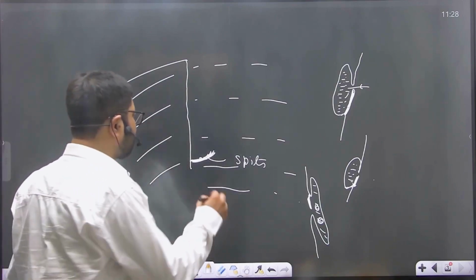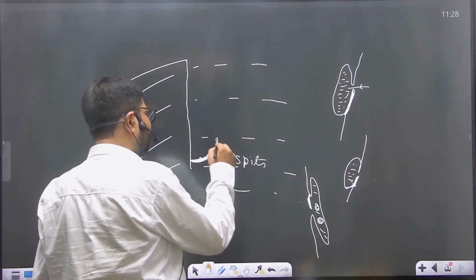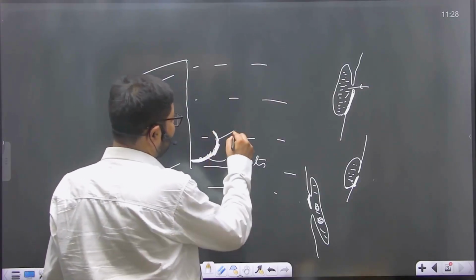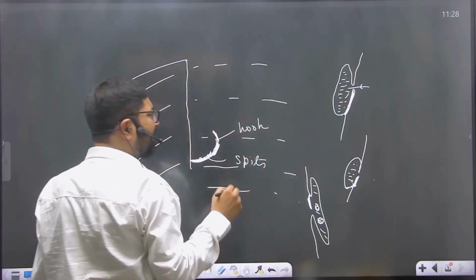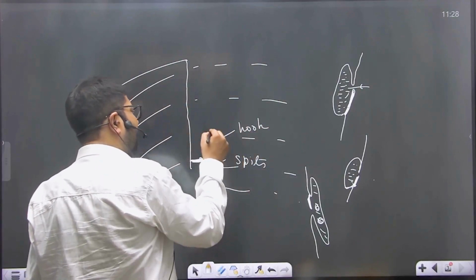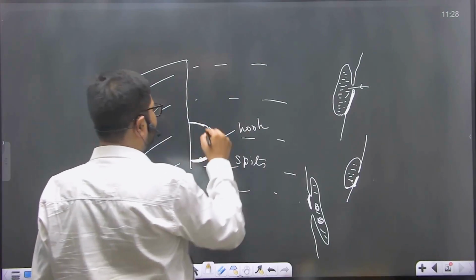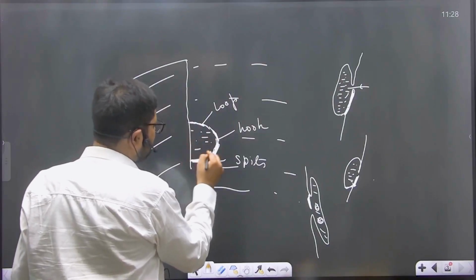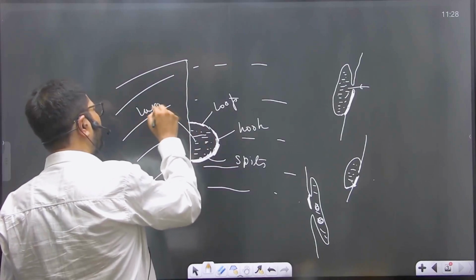At times, this spit, under the impact of storm waves and sea waves, gets curved. In that case, this spit is known as hook. These are different types of barrier islands. It becomes hook, and at times it gets attached to the mainland. Then it is known as loop, and it encloses seawater and forms lagoon. This is another way of forming lagoon.